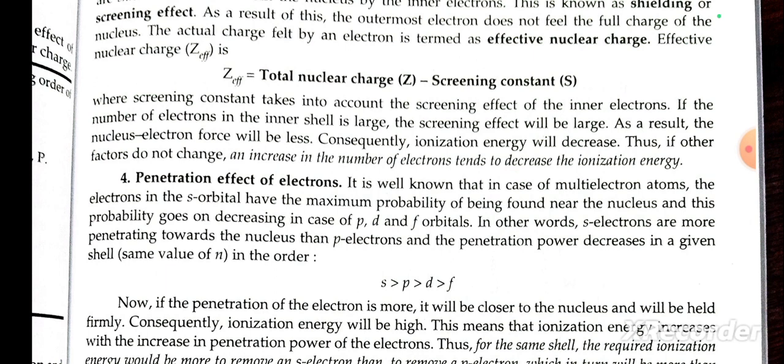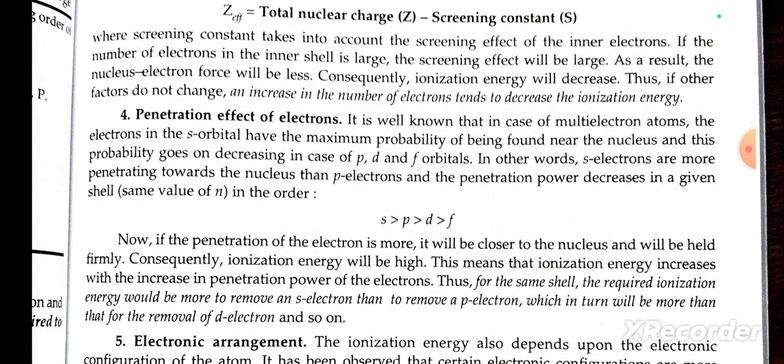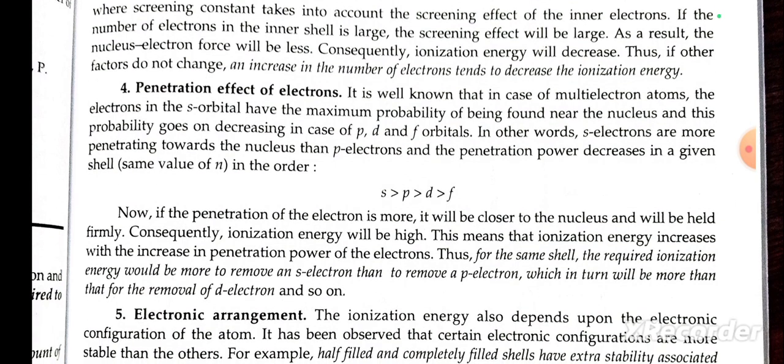If the number of electrons in the inner shell is large, the screening effect will be large. As a result, the nuclear attractive force will be less. Consequently, ionization energy will decrease. Thus, if other factors do not change, an increase in the number of inner electrons tends to decrease the ionization energy.